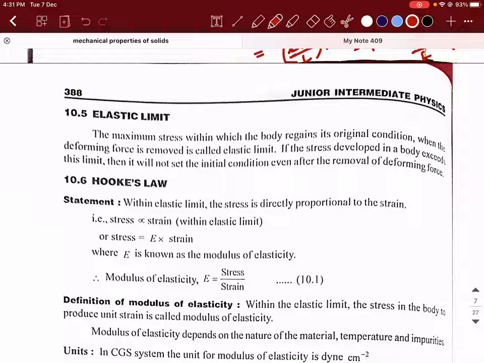So what did we see first? We saw the introduction to this chapter. Then we saw what is stress. Then we saw what is strain. Right. Now we need to define a particular parameter which is going to give us the relation between stress and strain, because they are interrelated parameters. Am I right or not?